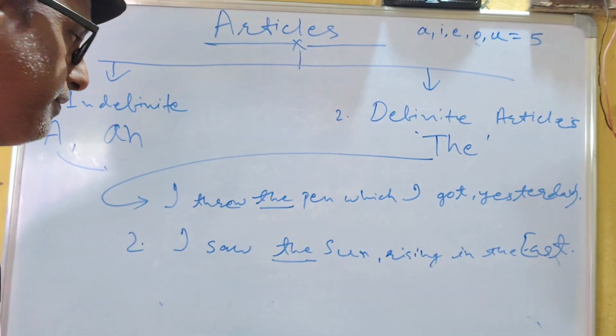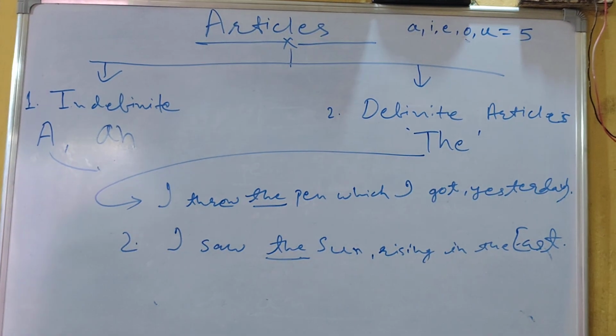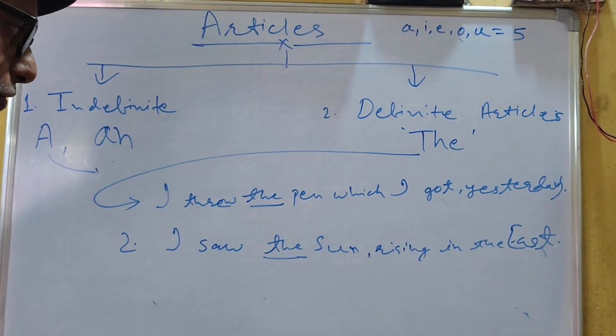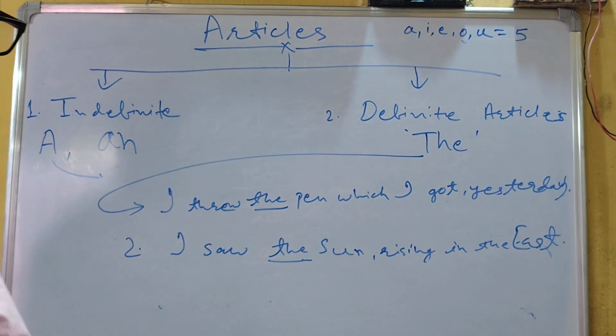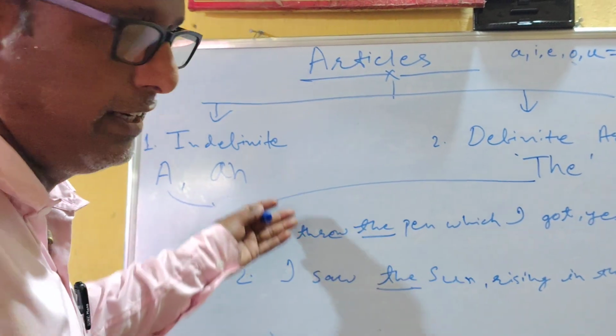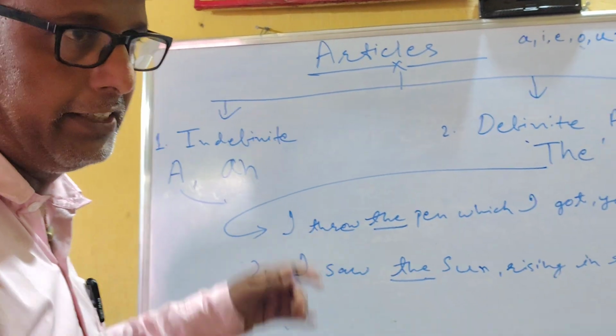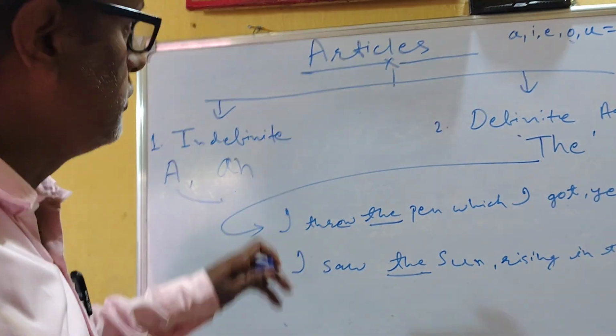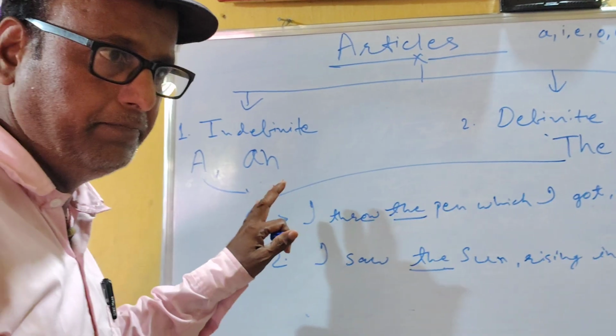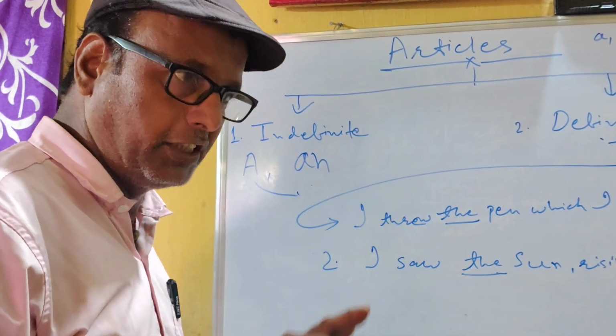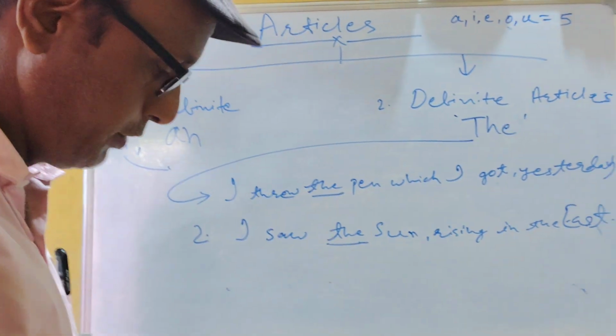So, in this way, I think we have done it. If you have any problem, then you can ask. I can go again, repeat it. I can again explain it. I think you have got it. Any objection? Any doubt? Satisfied? Okay, thank you. See you in the next class.